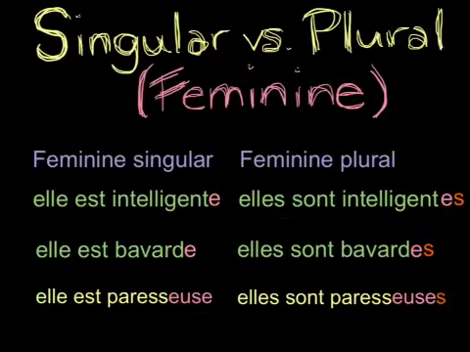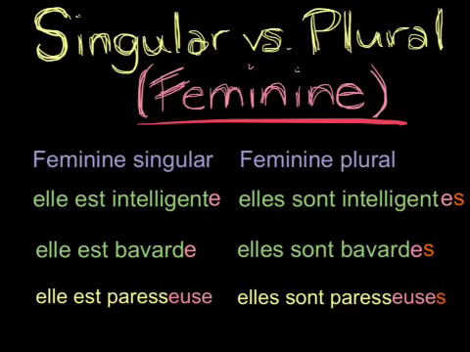Now let's take a look at what this looks like for feminine things. Singular versus plural for feminine. So let's take a look over here. We have elle est intelligente. This is singular. She is intelligent. We have only one person, elle est intelligente, and we've already added our e because it's feminine.